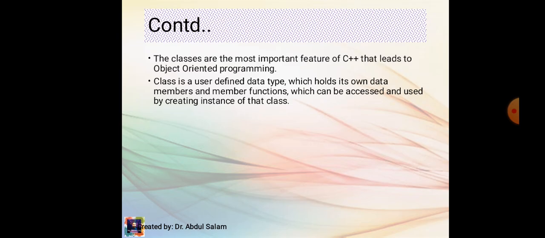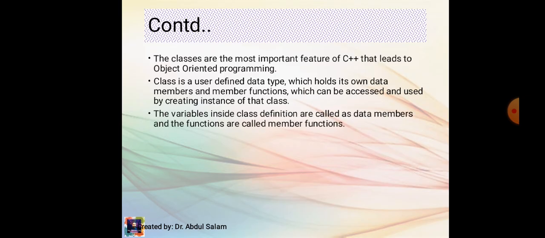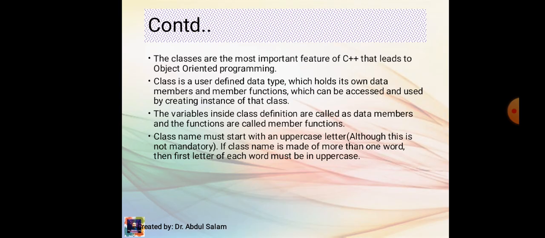The classes are the most important feature of C++ that leads to object oriented programming. Class is a user defined data type which holds its own data members and member functions, which can be accessed and used by creating instance of that class. The variables inside class definition are called data members and the functions are called member functions. Class name must start with an uppercase letter, although this is not mandatory. If class name is made of more than one word, then first letter of each word must be in uppercase.